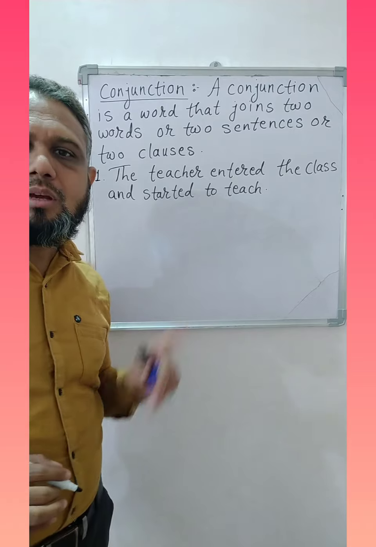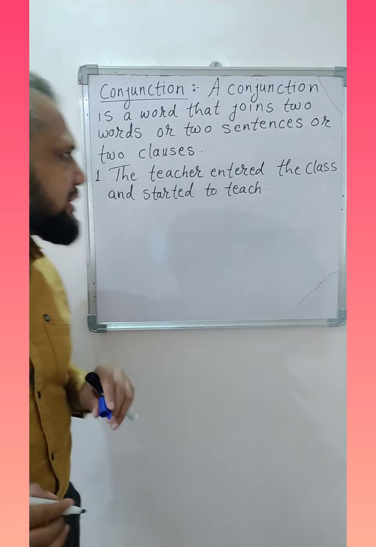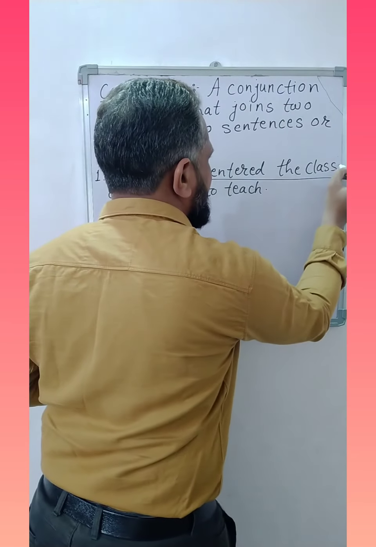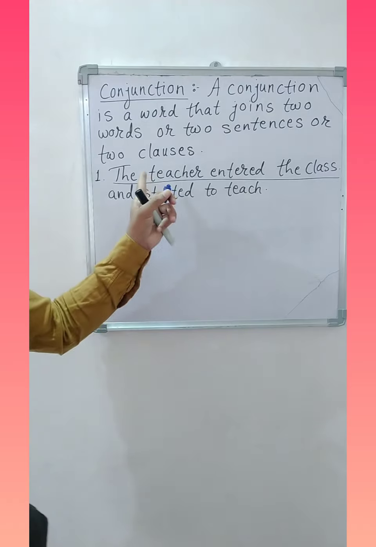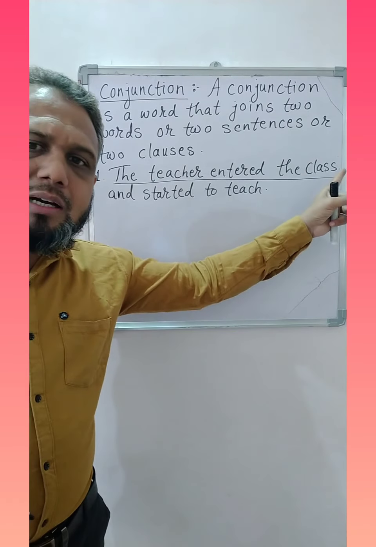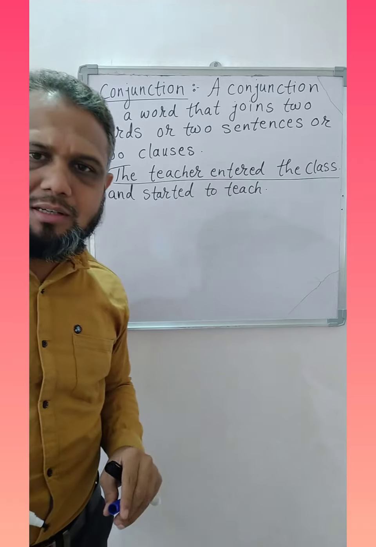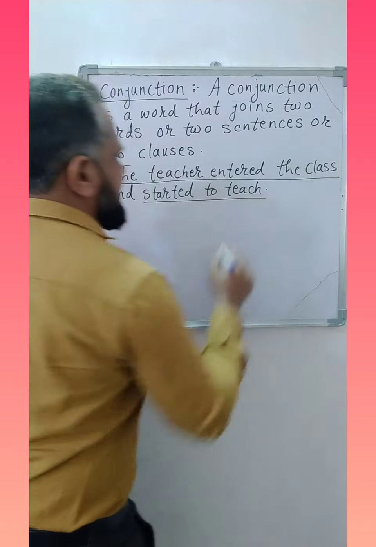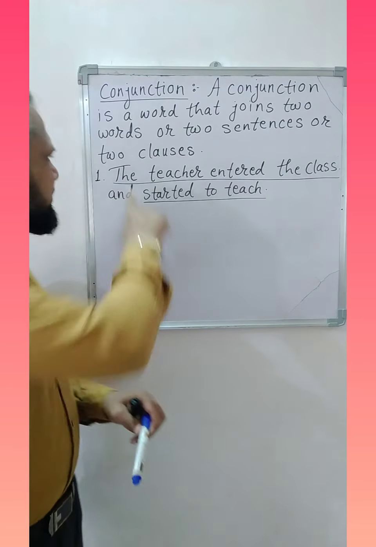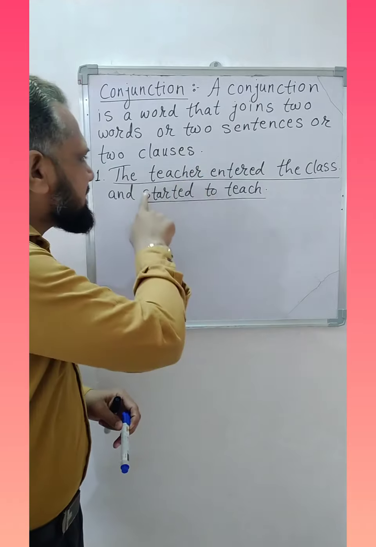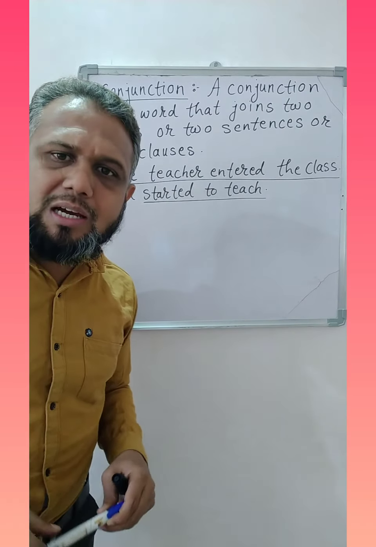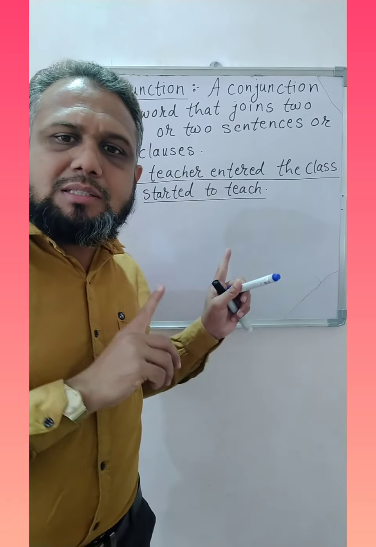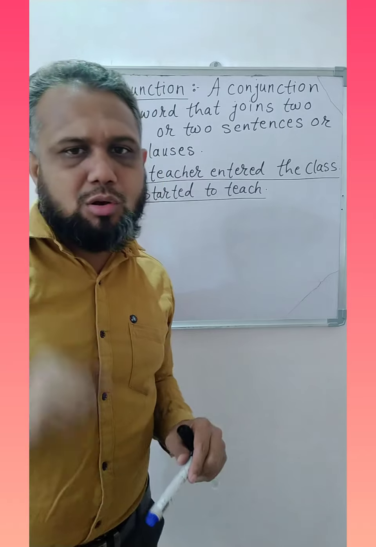Here are two sentences. The teacher entered the class. If we put a full stop here, it will be a complete sentence. And the second sentence is started to teach. If we add a subject, the teacher, it will become the teacher started to teach. It will also be a complete sentence. So sometimes the conjunction can join two sentences.